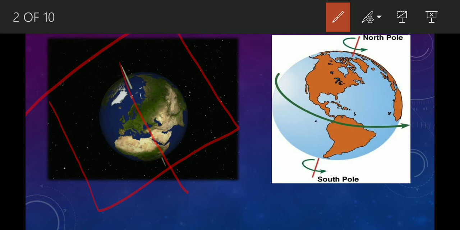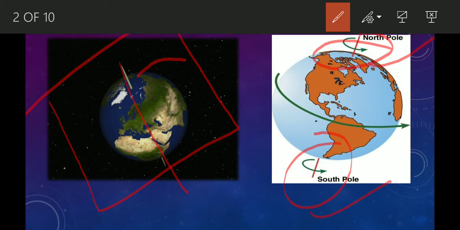We have this imaginary line so that people can understand that the earth rotates on its axis which we have drawn. And this axis is not straight, as you can see in the picture, it is slightly tilted. This axis has two ends which are called poles. The point at the top is called North Pole and the point at the bottom is called South Pole.